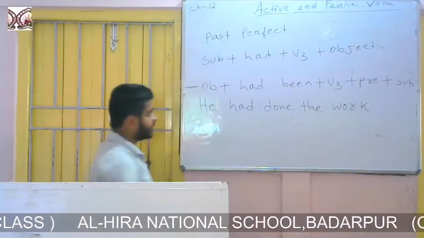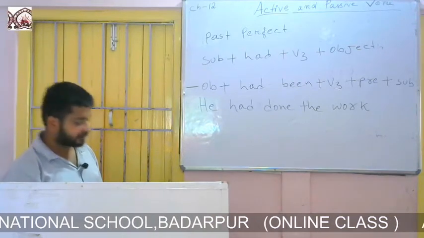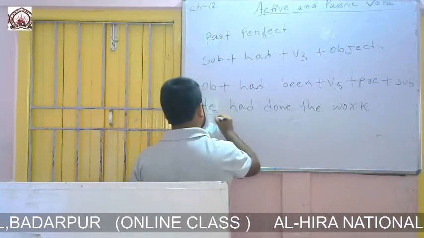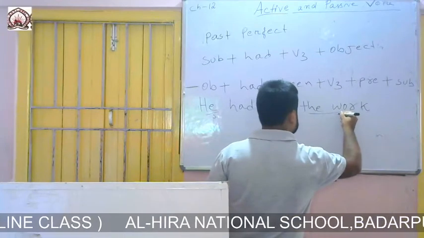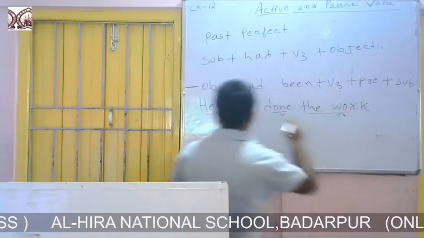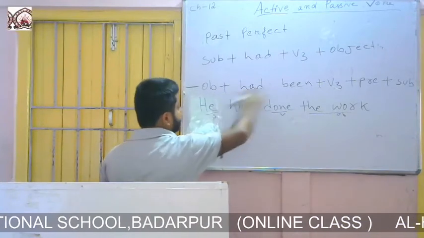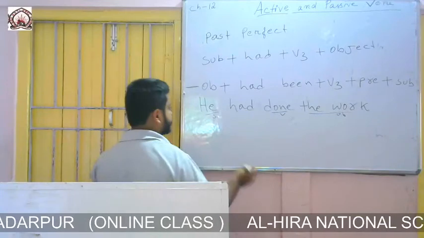The formation is like this: object plus had been plus third form of the verb plus preposition plus subject. So this is the subject, this is the verb, and this is the object. The formation of past perfect passive is like this, and it says that we are to write object at the beginning.